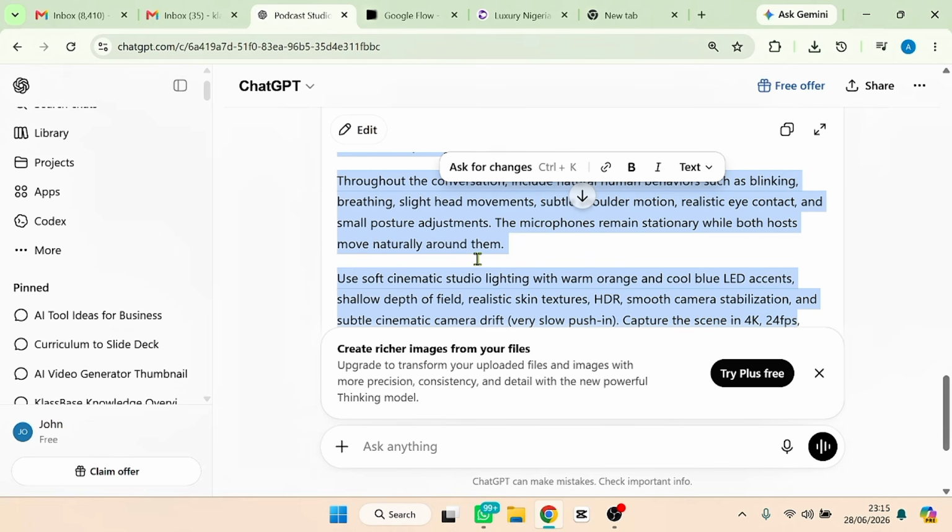Now it is time for me to show you the free AI video generator that you can use to convert the image that we generated from Flow to video. Now let me show you that. I know this is what a lot of you have been waiting for. It is the time right now. Let me show you. A quick one.